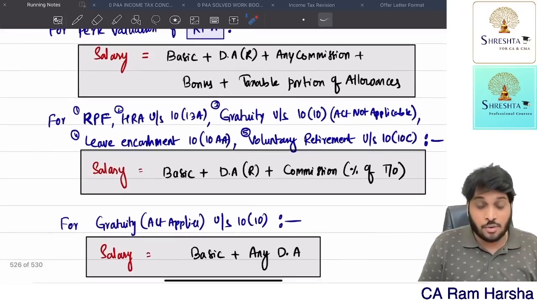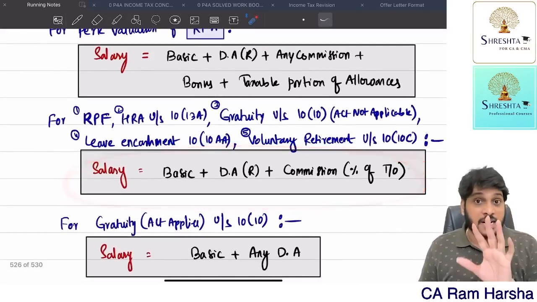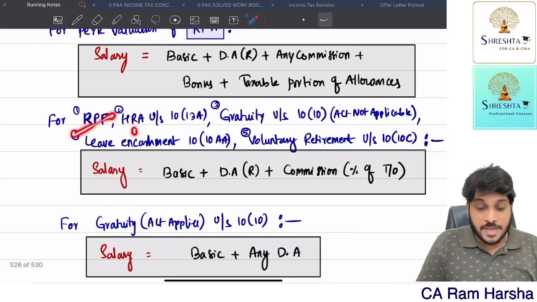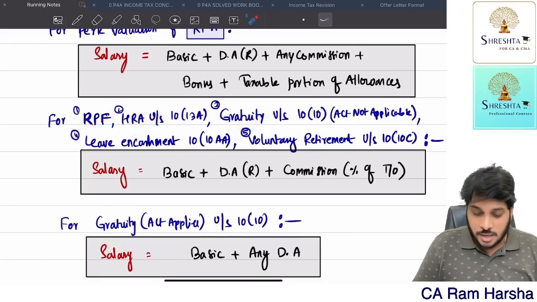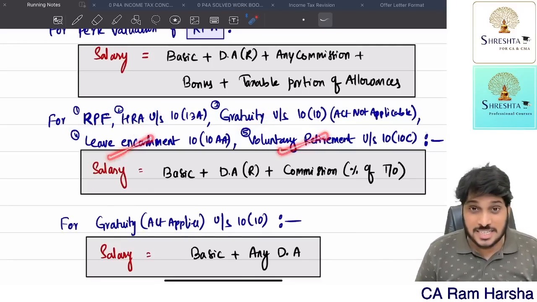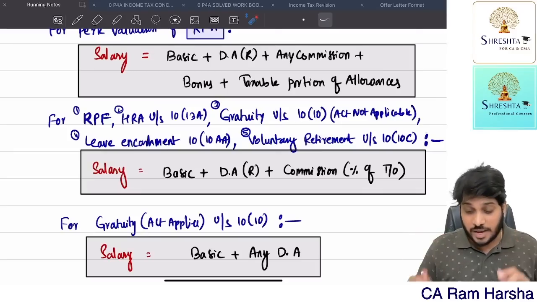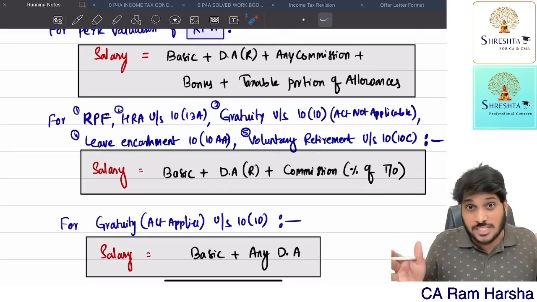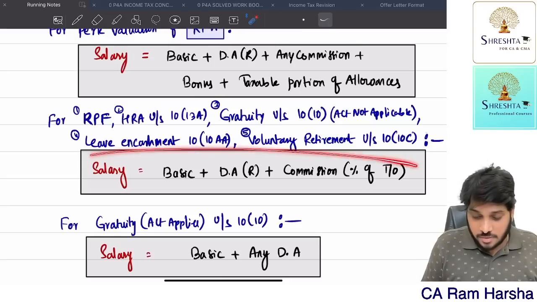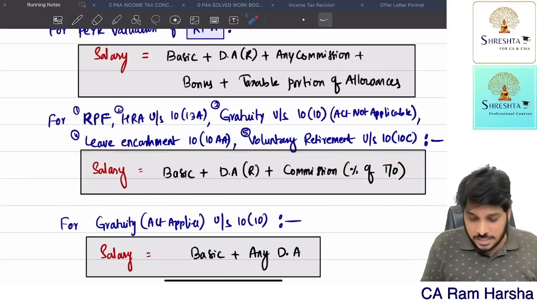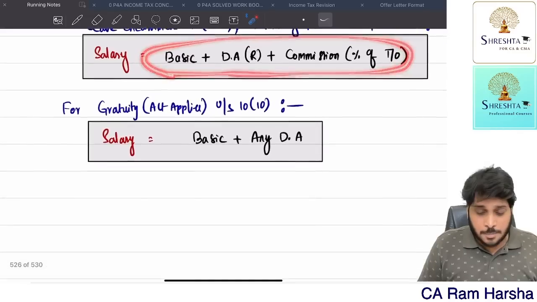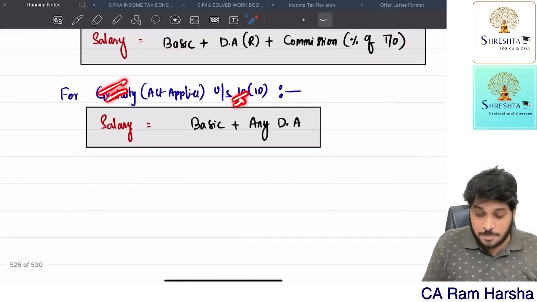Getting the point? Now this salary definition is applied at 5 places: RPF, HRA, gratuity, leave encashment, voluntary retirement compensation. In all these 5 cases, in all these exemptions, if the word salary is used, salary means these 3 components. Suppose it is used for gratuity where the Act is applicable, this one.